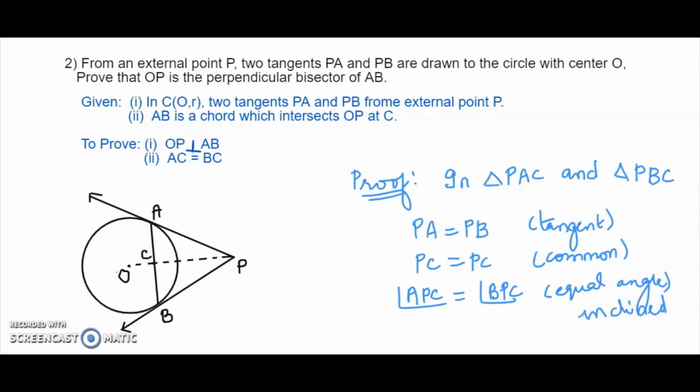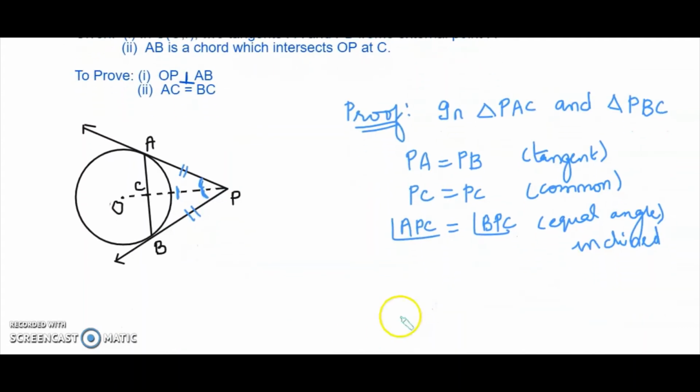Right? Now, so we got this side equals this. This is common, and this angle equals this. So again by SAS, you can see we are going with the same proof.